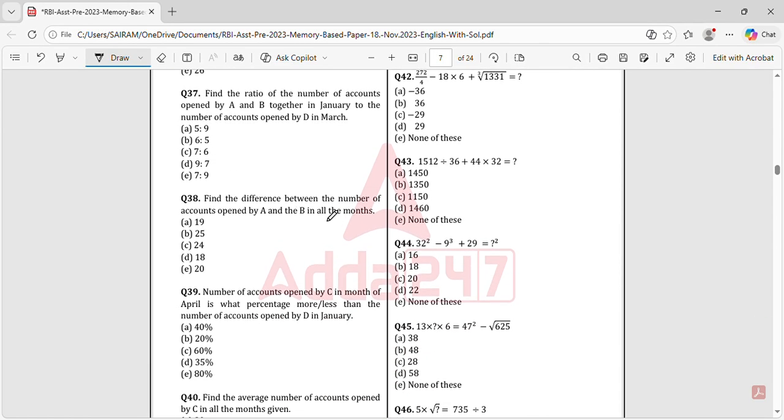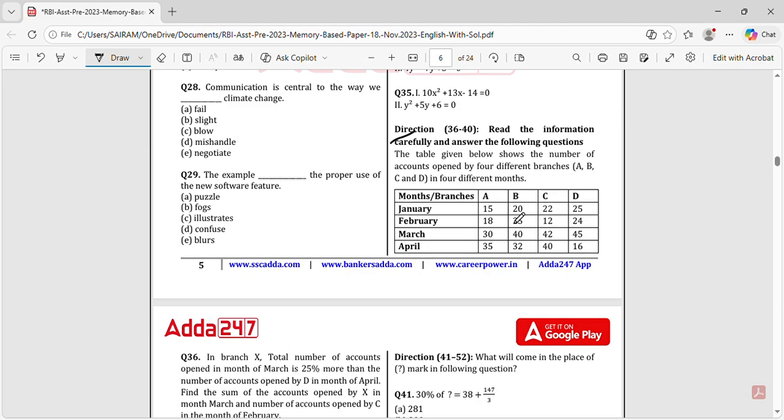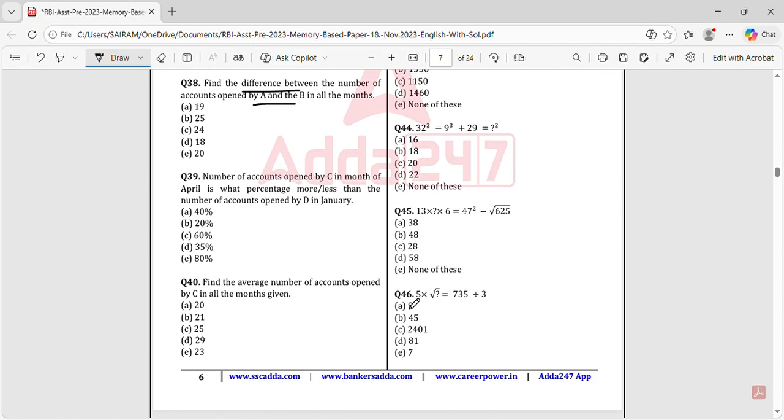And here you can see the difference. Difference you can do easily. If sum is asked, difference is asked, or if they ask you the average, you can take averages too. For example, if they ask you the average of A across the months of January, February, March and April, you can add them and divide by 4. That's not a big deal.